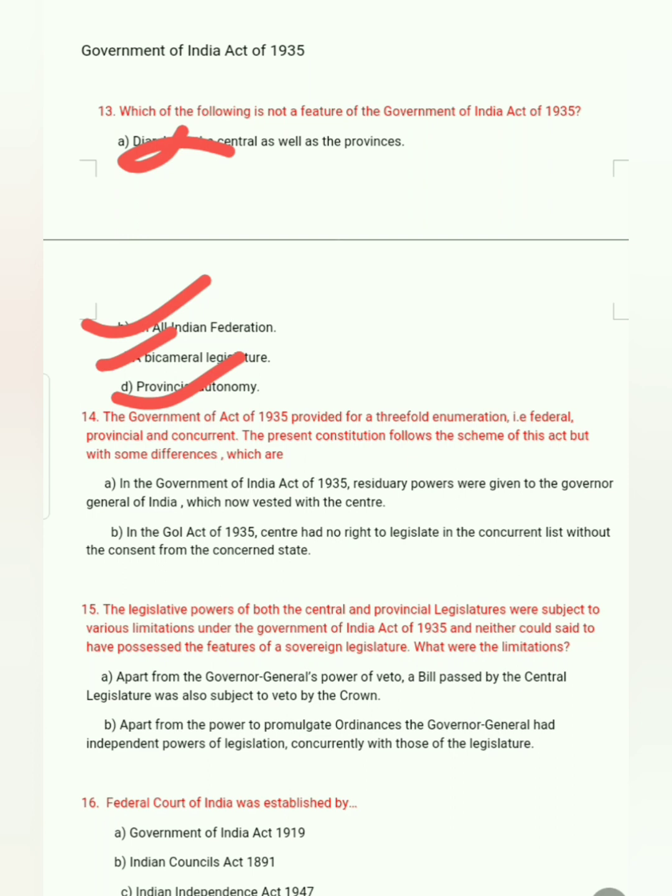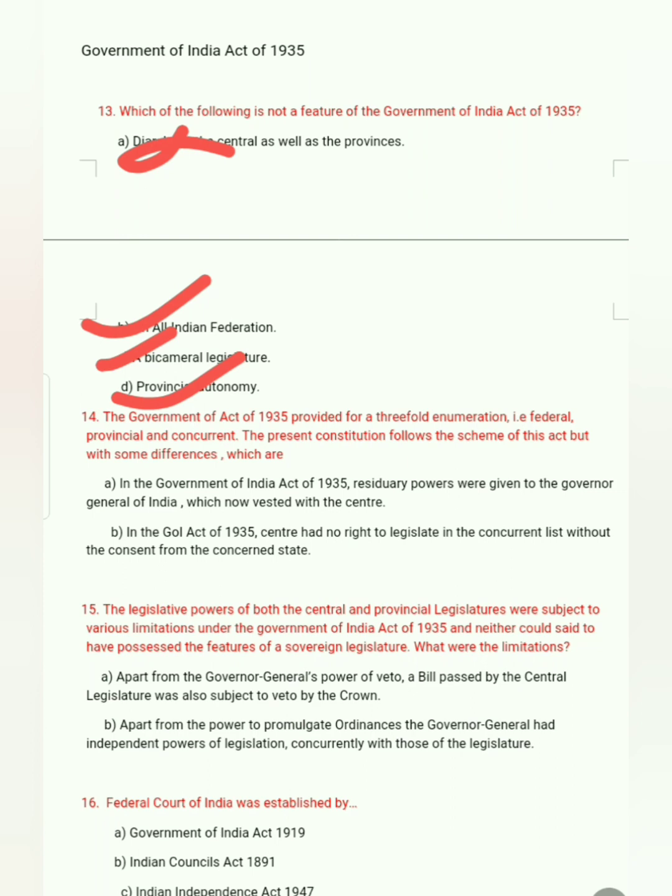Next question: the Government of India Act of 1935 provided for a threefold enumeration, that is federal, provincial and concurrent. The present constitution follows the scheme of this act but with some differences.